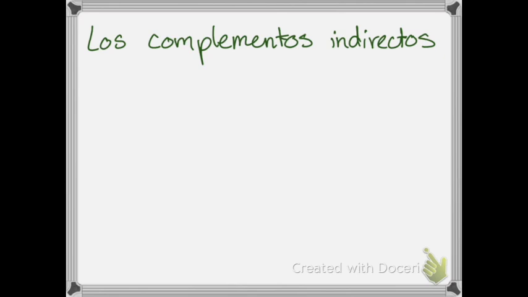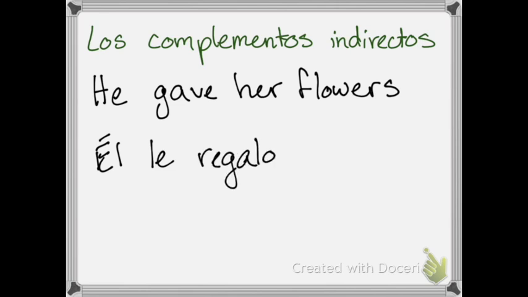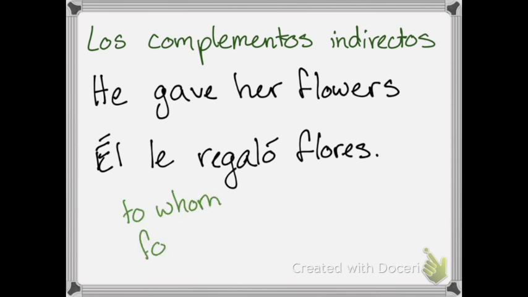In our last video, we talked about direct objects, and we did he gave her flowers. Okay? Or in Spanish, en español, él le regaló flores. So our indirect object pronoun answers the question to whom or for whom.